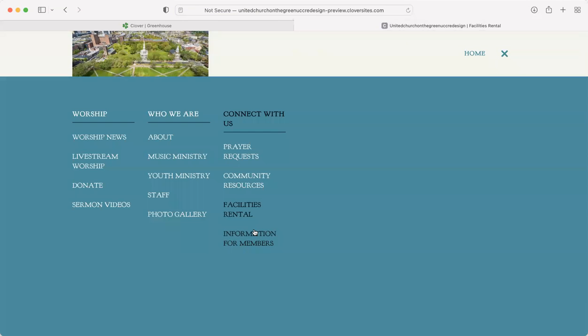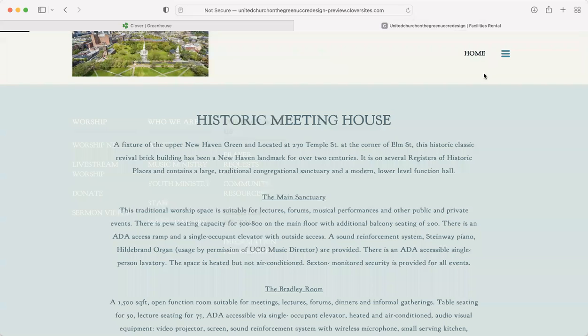And then the information for members page has not changed. I'm not going to click on it just because I know there's a password protection and this is going to go up on the public YouTube. But that is essentially the same as it was from the last website. So yeah, you can go back to the home page.